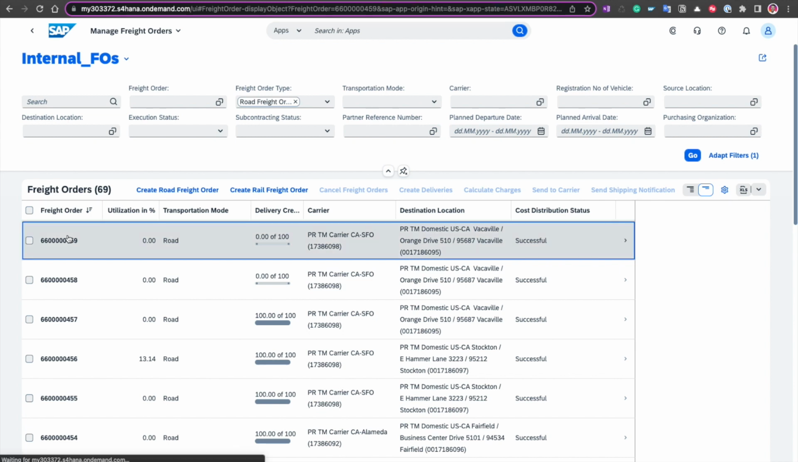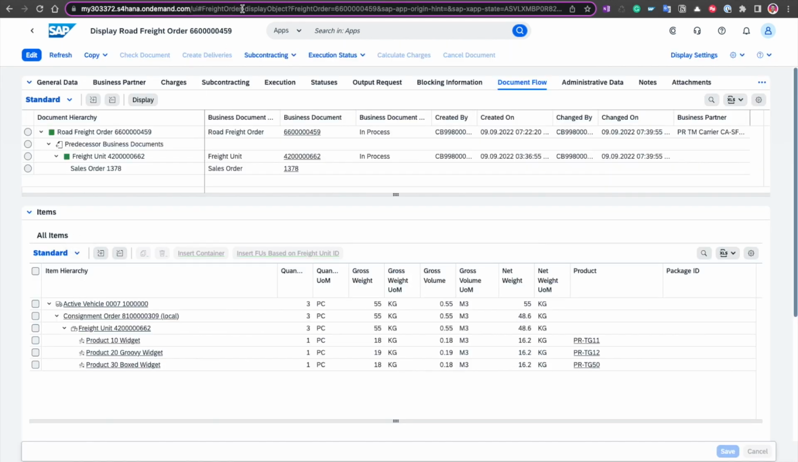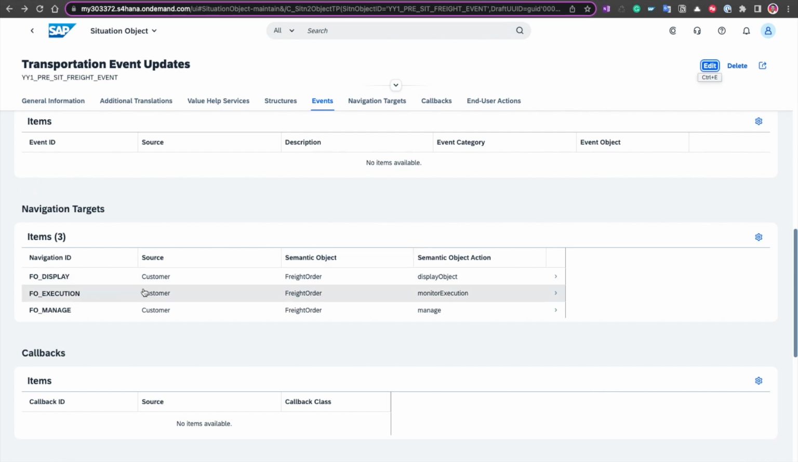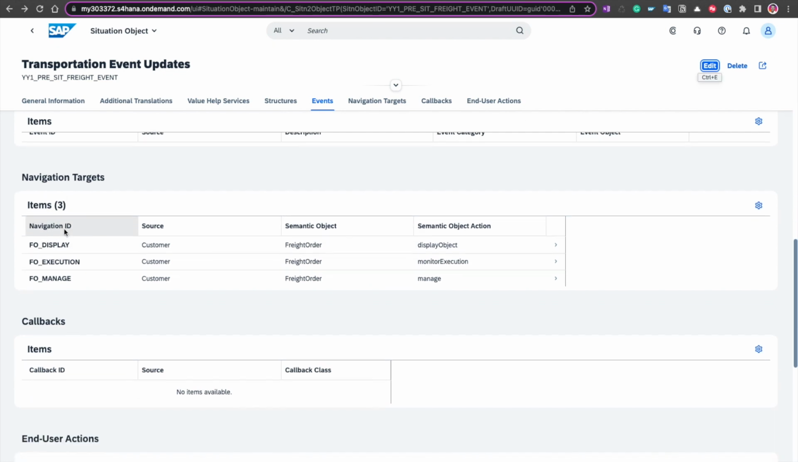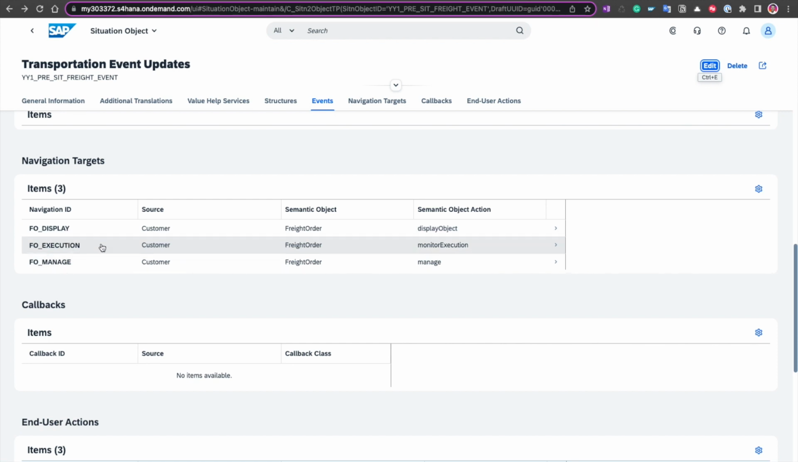Similarly, if I go into a freight order, you can see that the semantic object is obviously still the same, which is freight order, but the semantic object action has changed to be display object. And in my case, I will want to give the user the ability to drill down into a freight order. So these are two very important pieces of information that I will want to leverage in my situation use case setup, which is what I've done here. So here, for example, I've said that I will let my user display as well as go into the monitor execution application and the manage application. So this is the semantic object action that I've just shown you, with obviously the correct semantic object.